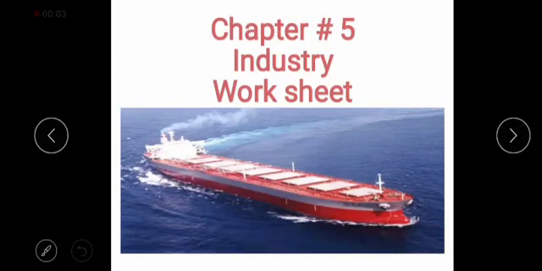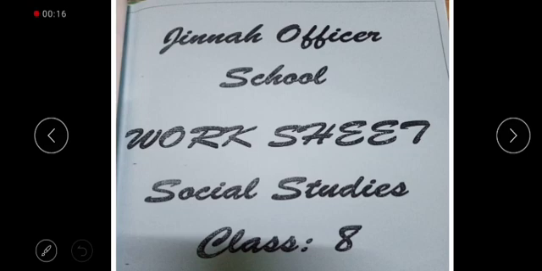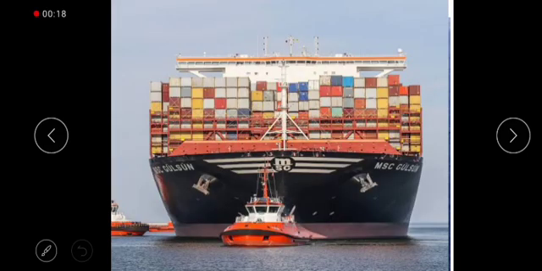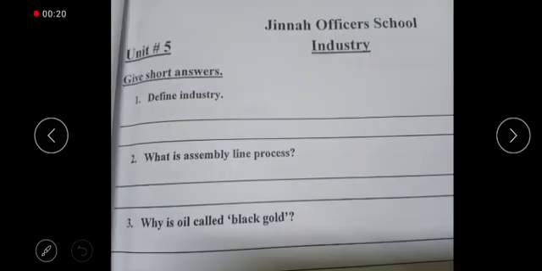How are you? Students, as you all know, we completed our chapter number 5 related to industry in the last lecture. Today we are going to do the worksheet of this chapter. So, quickly take out your worksheets. Students, the first part of the worksheet is about giving short answers. The first question is: define industry.